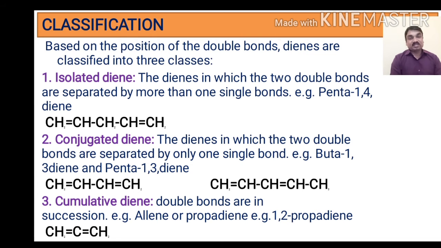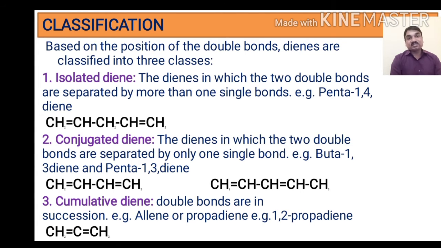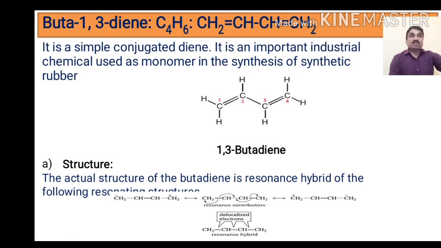Similarly, in the case of pentadienes, 1,3-pentadiene is present. The third class of compounds is the cumulative dienes. Cumulative dienes are dienes in which the two double bonds are successive to each other, so there is no separation of the double bonds. That is called cumulative dienes. It is a special class of compound called allene. Example: allene or propadiene, 1,2-propadiene, is an example of the cumulative dienes. So this is the classification of the dienes.